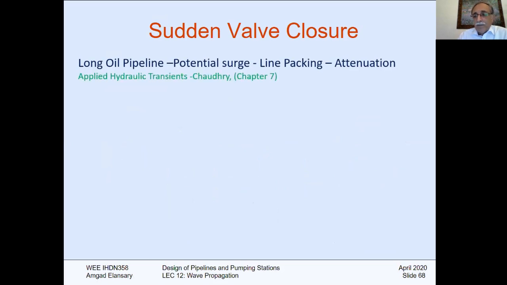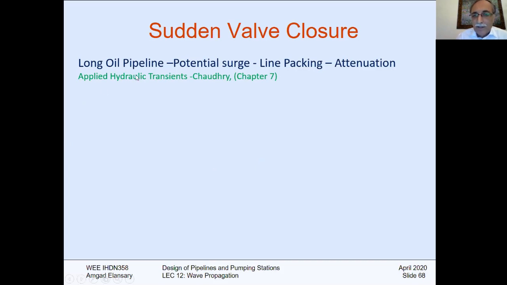Sudden valve closure: there is another factor we need to look at, which is the long pipeline, in the order of 100 kilometers. Normally you're going to work with pipelines in the order of 10 kilometers, or 1, 2, or 3 kilometers. We call this a short pipe. A very short pipe is less than 1 kilometer. A long pipeline is in the order of several hundred kilometers.